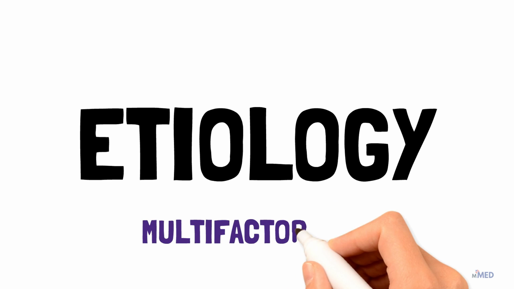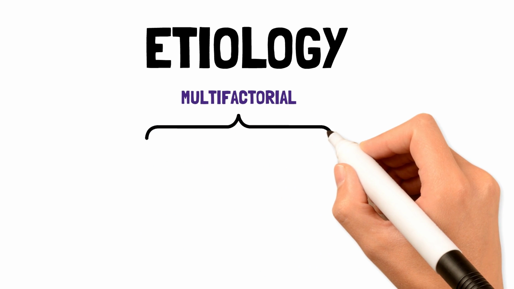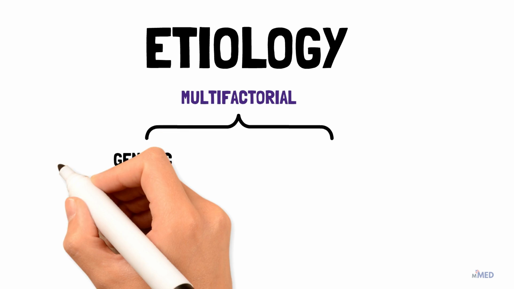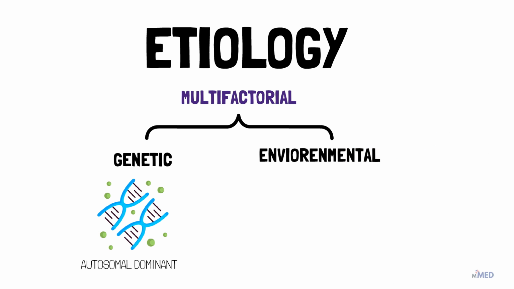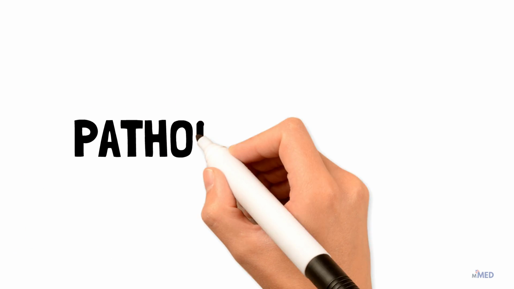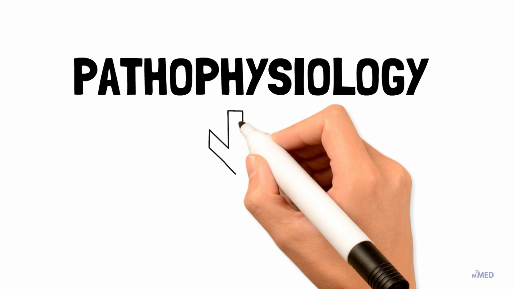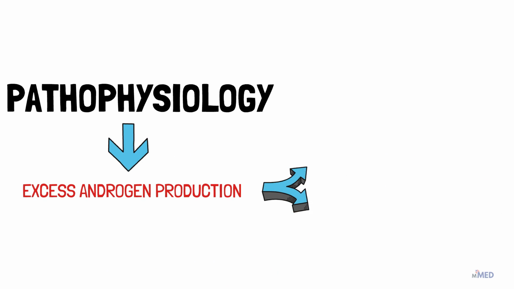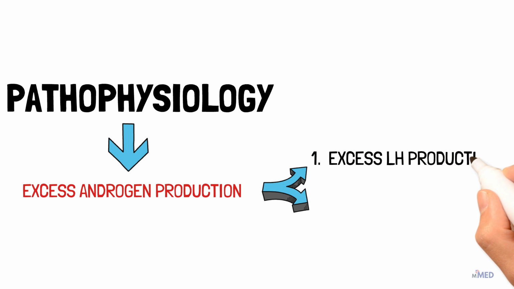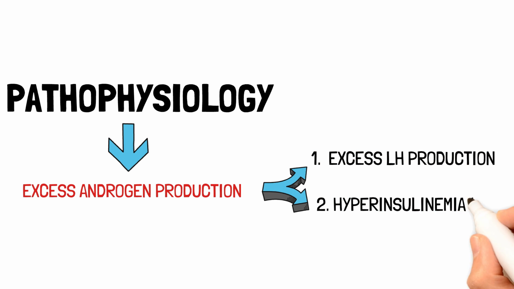Let's dig into the etiology. The etiology of PCOS is largely unknown and multifactorial. The genetic inheritance of PCOS is heterogeneous and complex. However, it appears to be inherited in an autosomal dominant fashion. Postnatal obesity appears to be the leading environmental contributor. The pathophysiology of PCOS relates to excess androgen production, and this is usually due to one or both of excess LH production and hyperinsulinemia and insulin resistance.